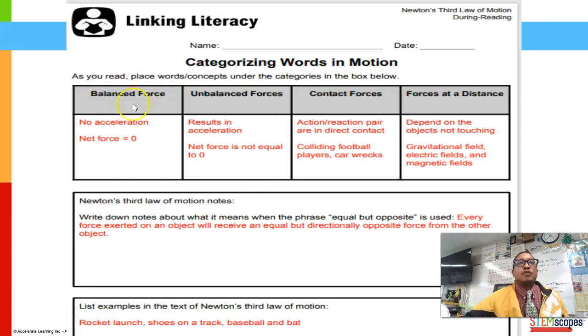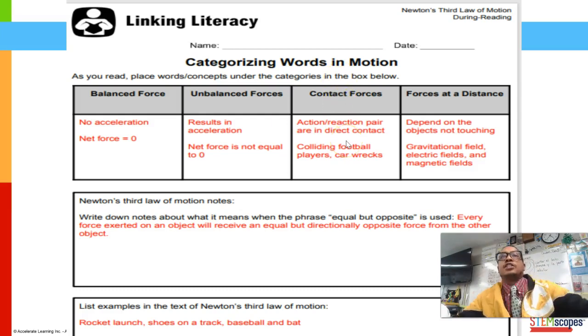Just remember, balanced forces, there's no acceleration, and the net force is 0, okay? Unbalanced forces will result in acceleration. So the forces are unbalanced. Once they become unbalanced, then we get acceleration, and then we also get a net force that is not equal to 0. So the forces are not equal as they are acting on the object.